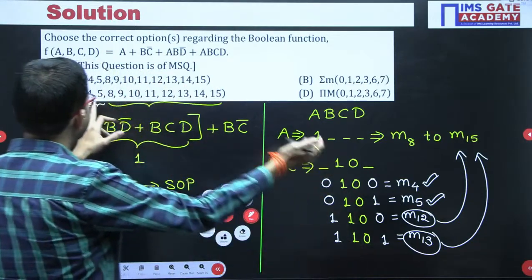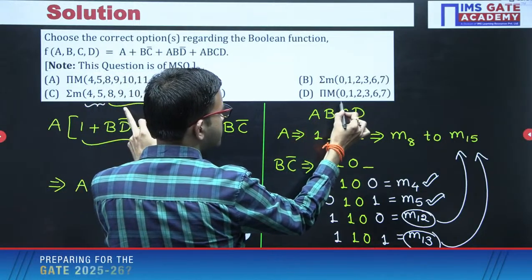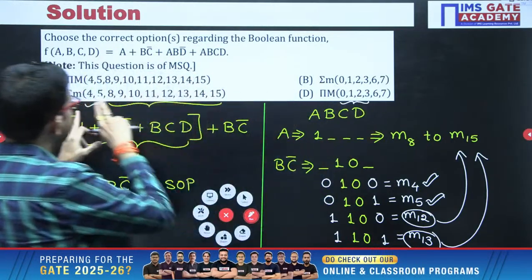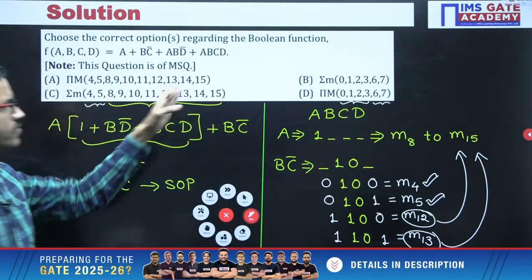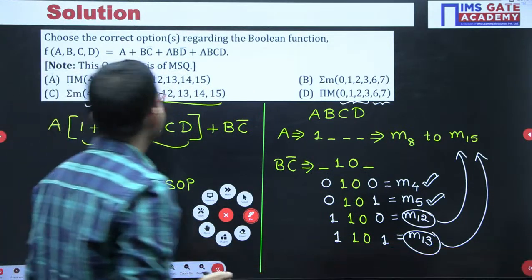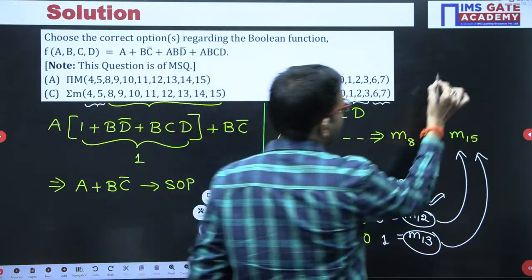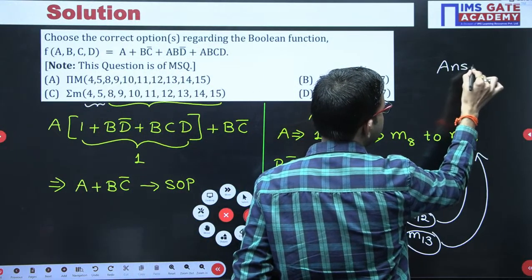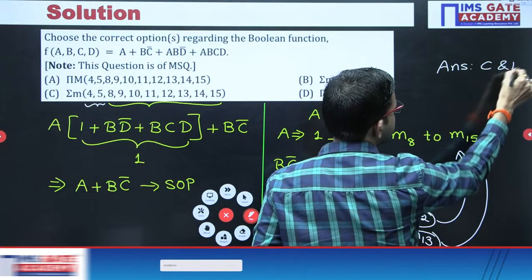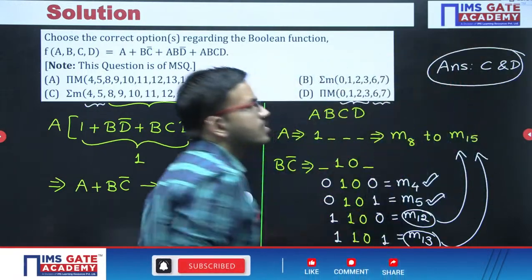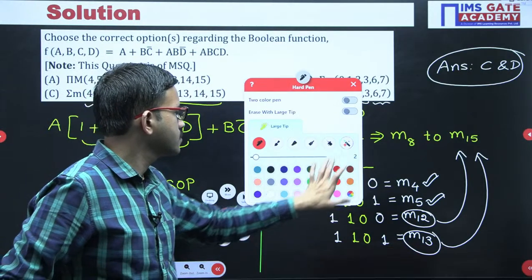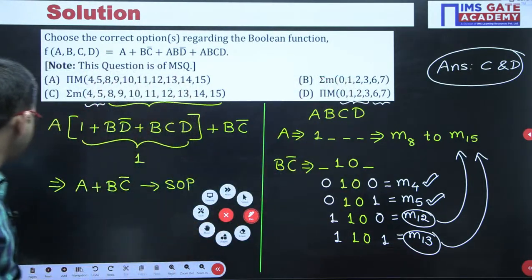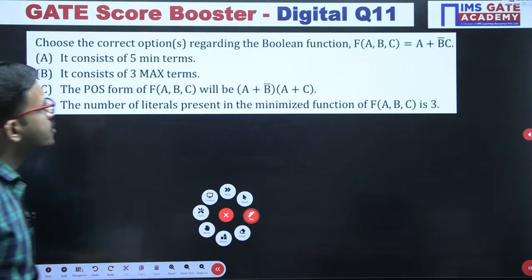So 0, 1, 2, 3, then 4, 5 present here, then 6, 7. After that, 8 to 15, all the terms are present. So for this question, both options C and D are correct answers. I hope it is clear for everyone. Next question, all of you give a try.